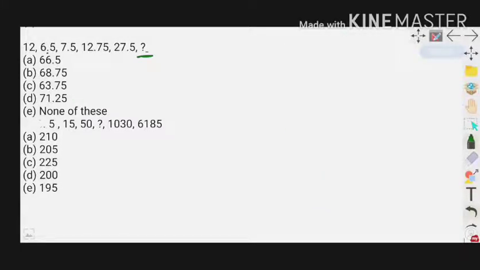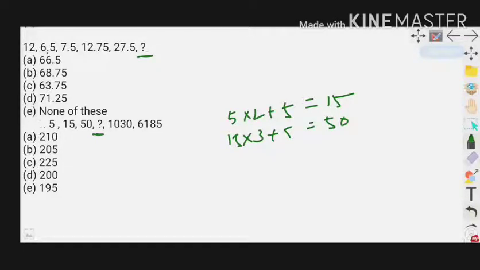And next one: 5, 15, 50, question mark, 1030 and 6185. So it's looking like it definitely follows multiplication. 5 2s are 10 plus 5, 15. 15 3s are 45 plus 5, 50. Satisfied.